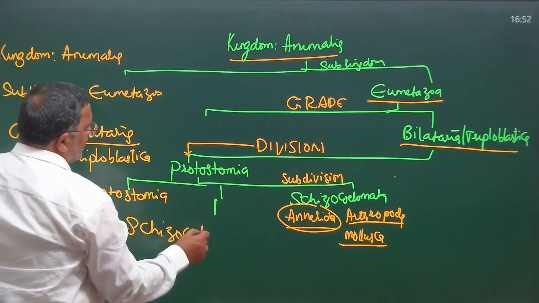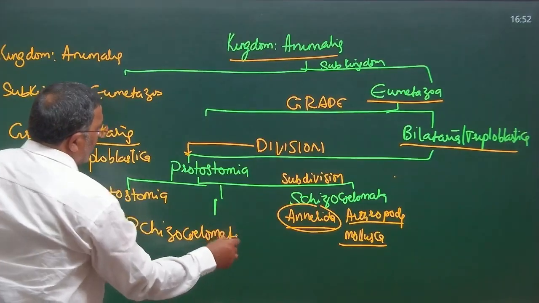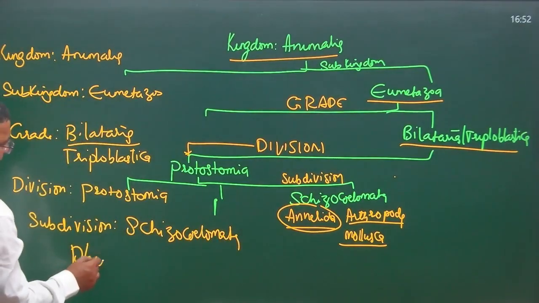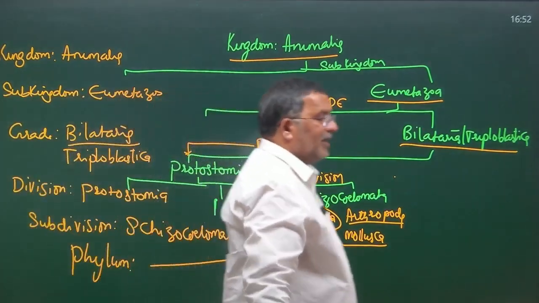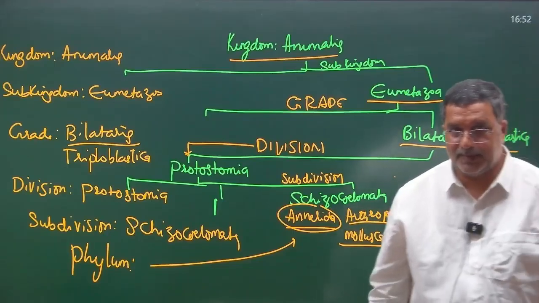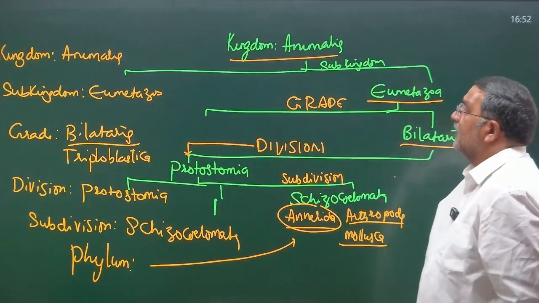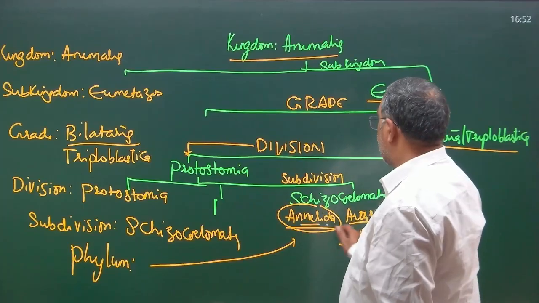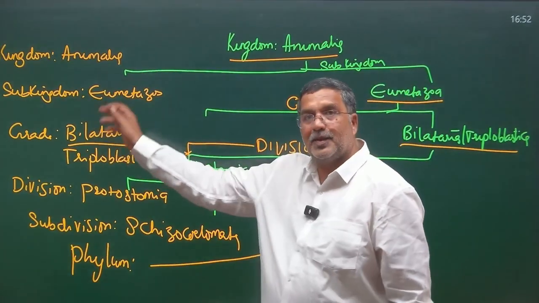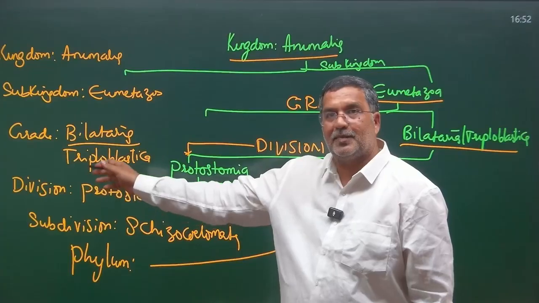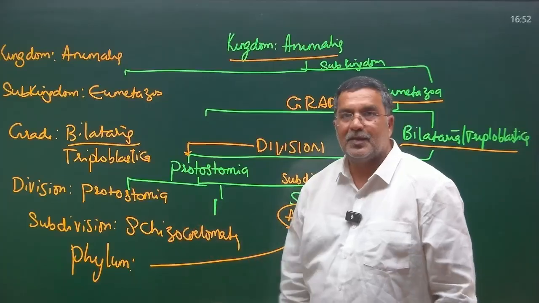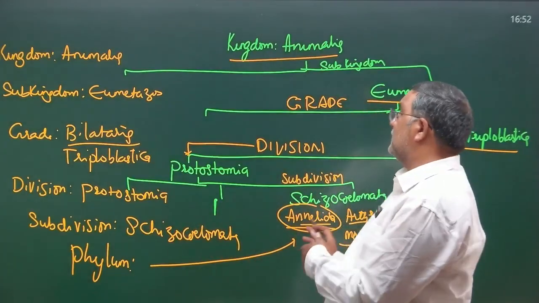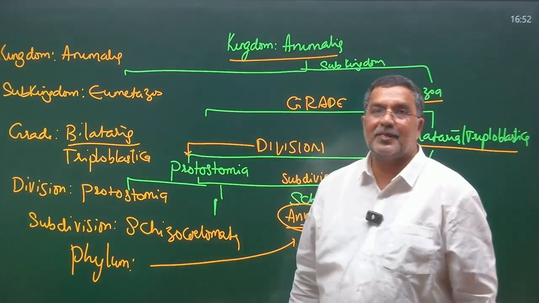Subdivision Schizocoelometa. Phylum, it might be Annelida or Arthropoda and Mollusca, that will be the same, isn't it? That means phylum Annelida: kingdom Animalia, subkingdom Eumetazoa, grade Bilateria or Triploblastica, division Protostomia, subdivision Schizocoelometa and phylum Annelida.